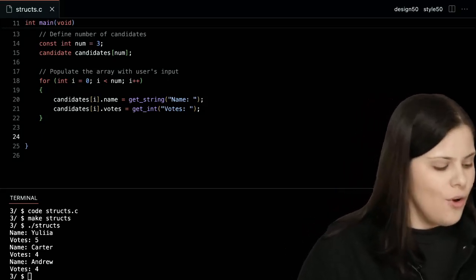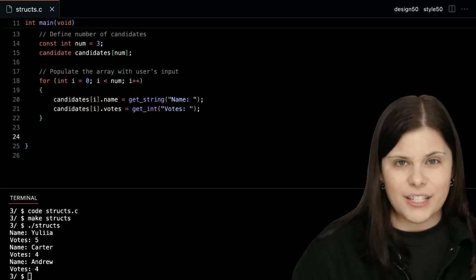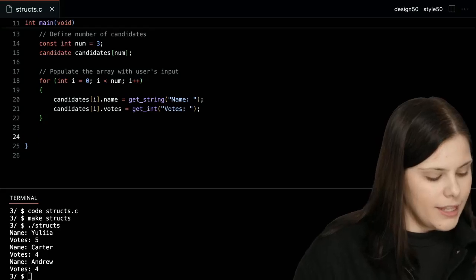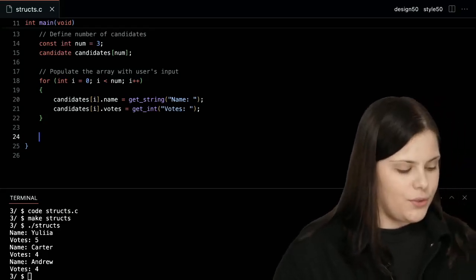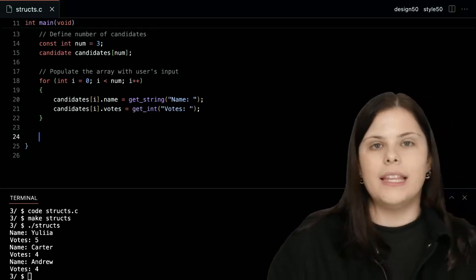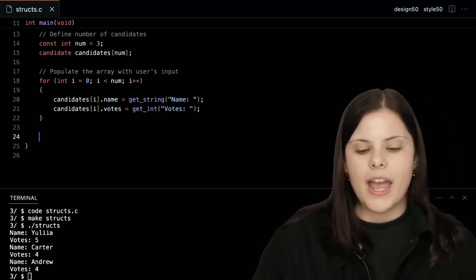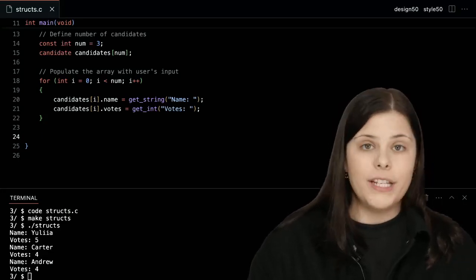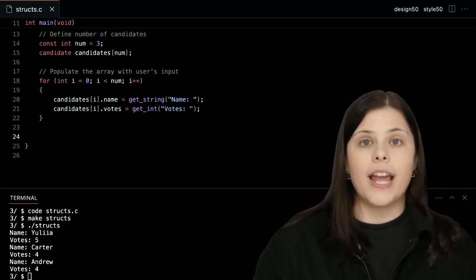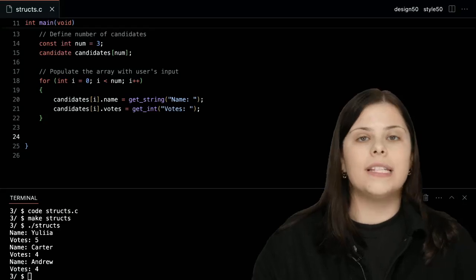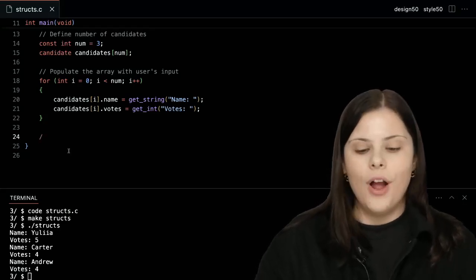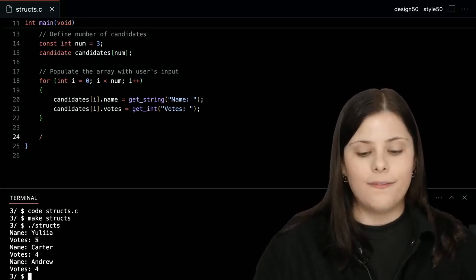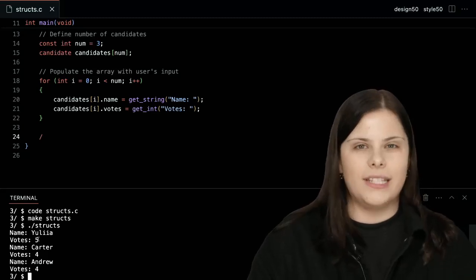Like searching for the highest votes for a given candidate. Well, this would be a multi-step process, right? First, I want to find the highest number of votes, and then I want to print out that name. So one way to do that is first to find exactly what is the highest number of votes, right? For example, right now I can see it's 544, so just visually I know that 5 is the highest number.